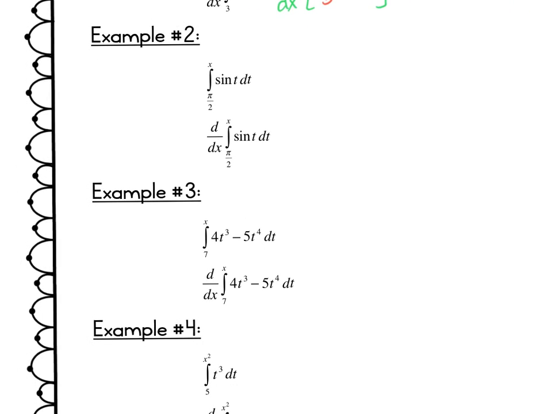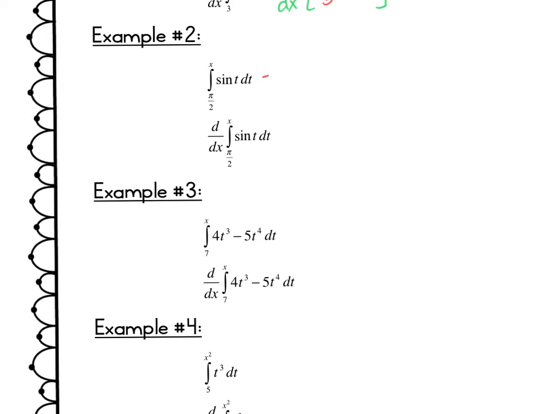Okay, next example. If I take the antiderivative of sine, that'll be negative cosine of t, evaluated from pi over 2 to x. Substituting in, that'll be negative cosine of x minus negative cosine of pi over 2, which becomes positive. Cosine of pi over 2 is 0. So really we're working with negative cosine of x, and that's going to be my f of x.